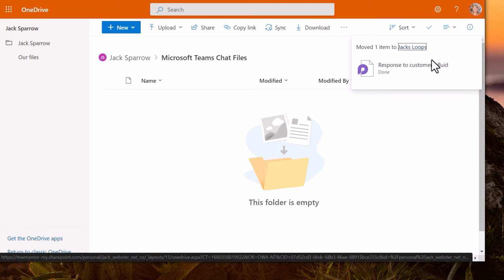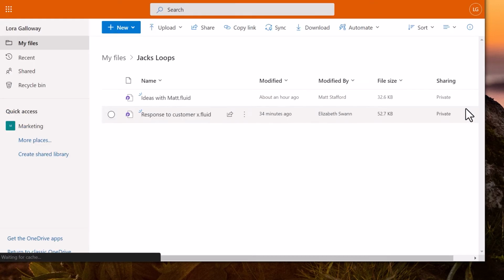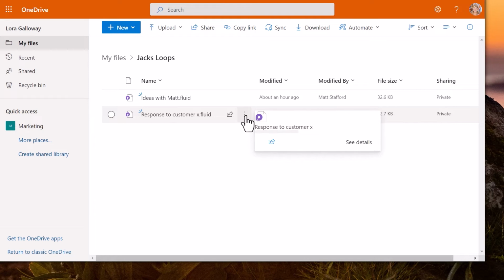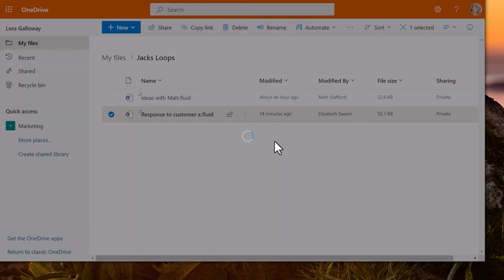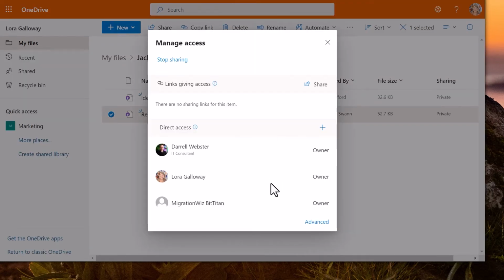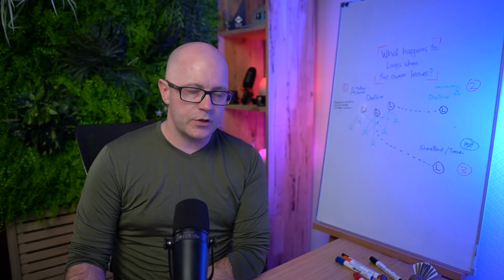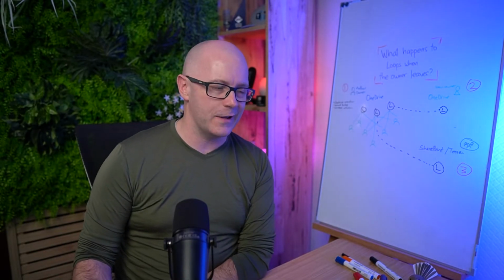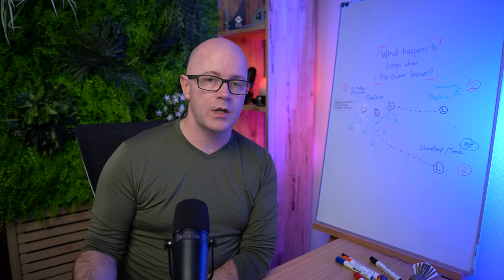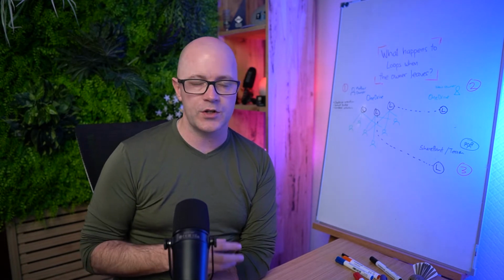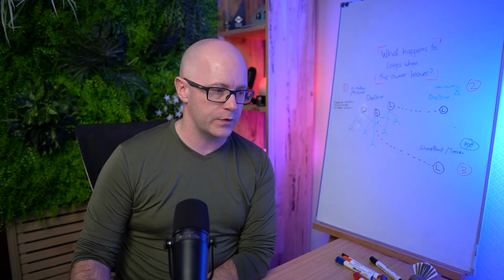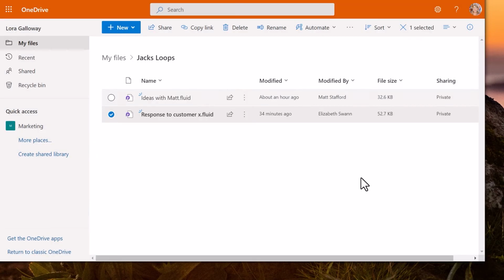All right, so that has been moved. We'll go through to Jack's loops. Is there any difference here? Going to manage access and see if those permissions are still there. No, so it looks like that feature is not working as expected. Maybe this is because it is a loop, that the feature only works on regular Office documents. So that's interesting.